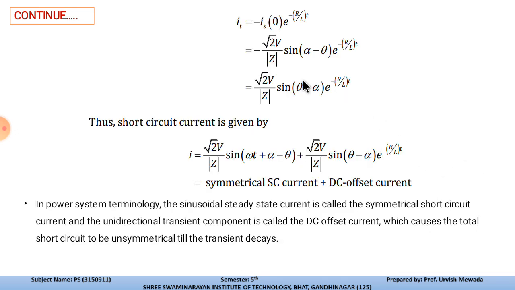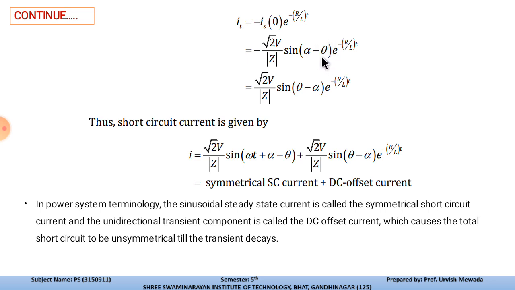Now from that we can write this equation for It, the transient current, which is due to the decaying of the R by L circuit. So we can write the exponential equation: I transient is equal to minus Is at 0 time, e to the power minus R by L t. So we can write the value of Is as minus root 2 V by mod Z sin(alpha minus theta), because we have the alpha operator which suddenly occurs whenever a short circuit or such kind of fault occurs.